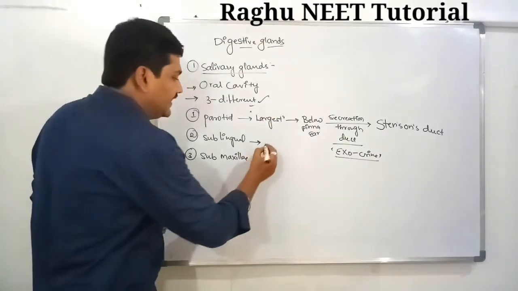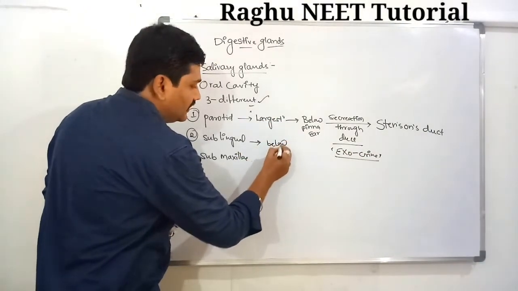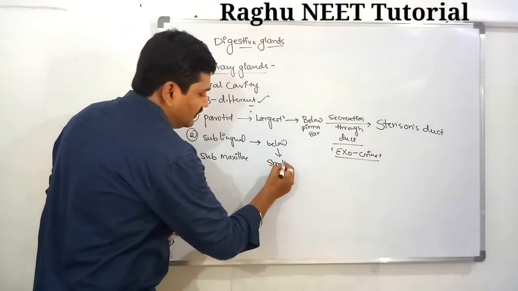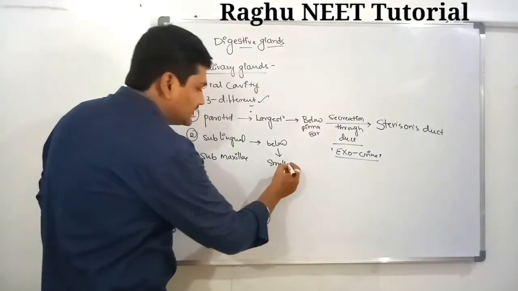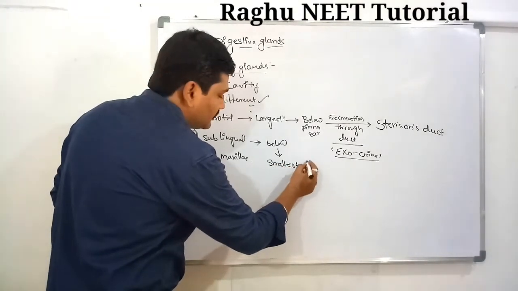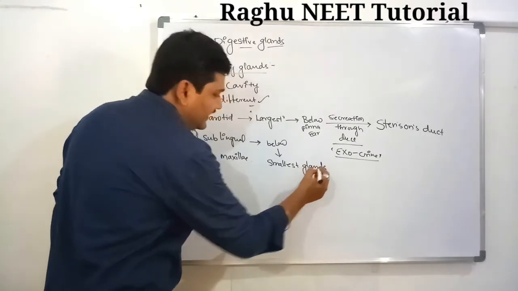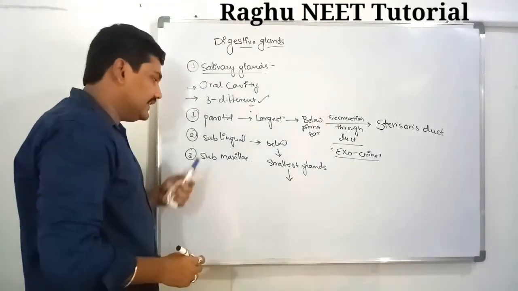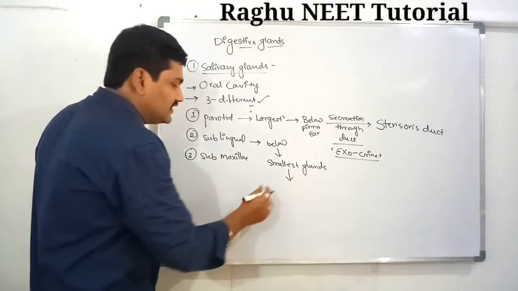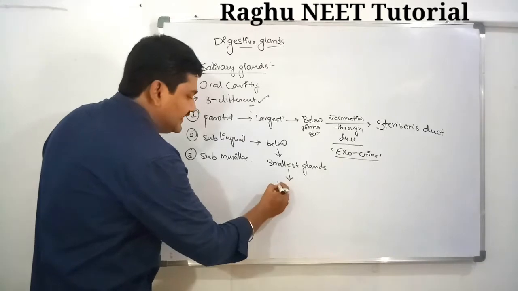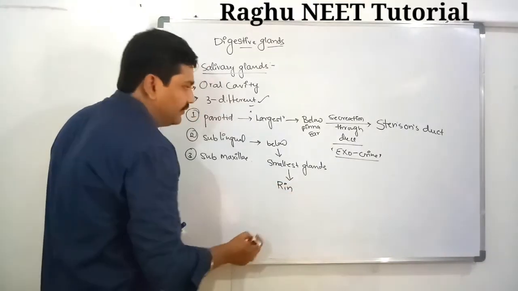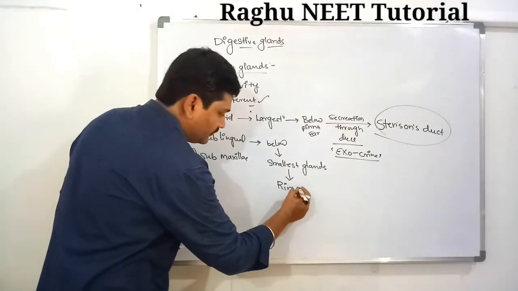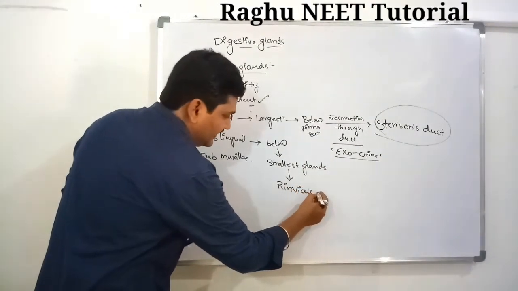Next, the sublingual glands. These are located below the tongue. These are the smallest glands among the salivary glands. They secrete saliva through a duct, which is called the Rivinus duct. This is very important information about the ducts from an examination point of view.